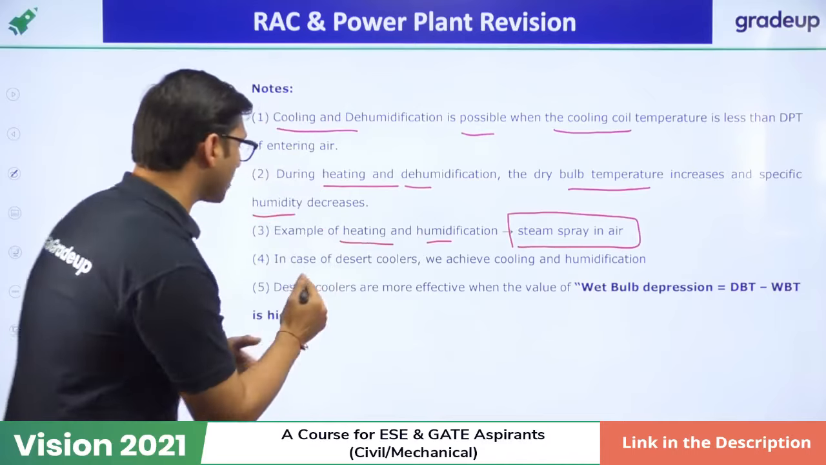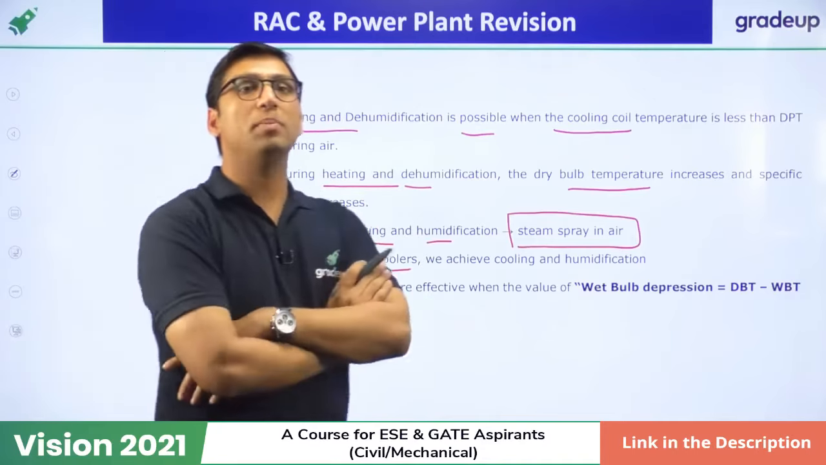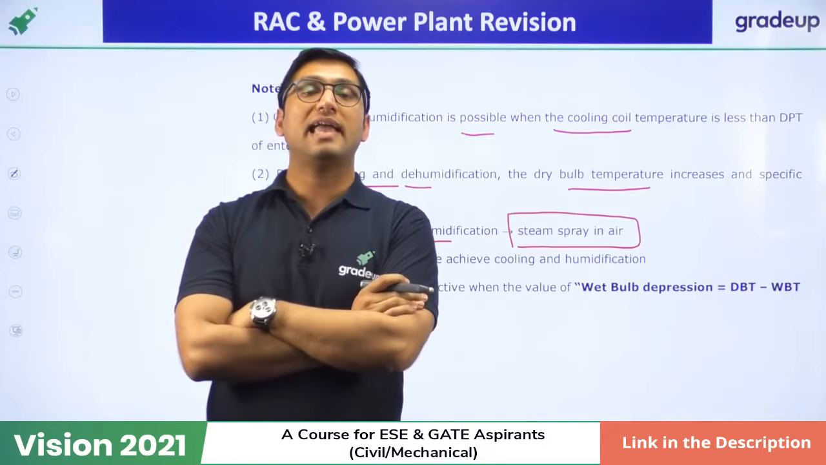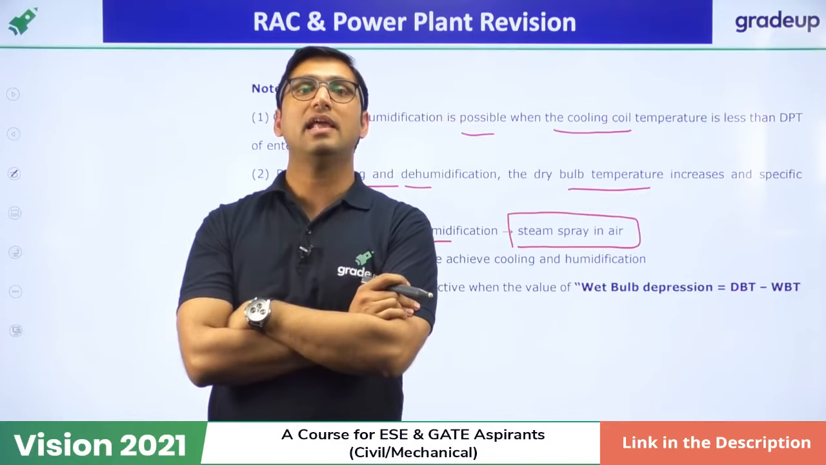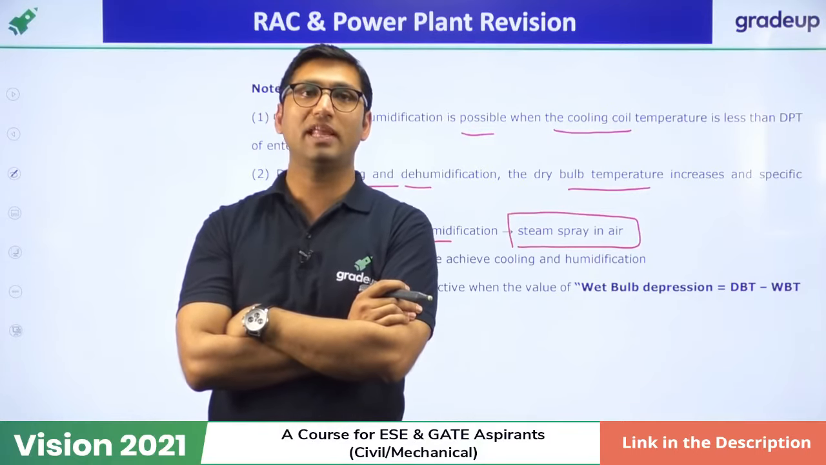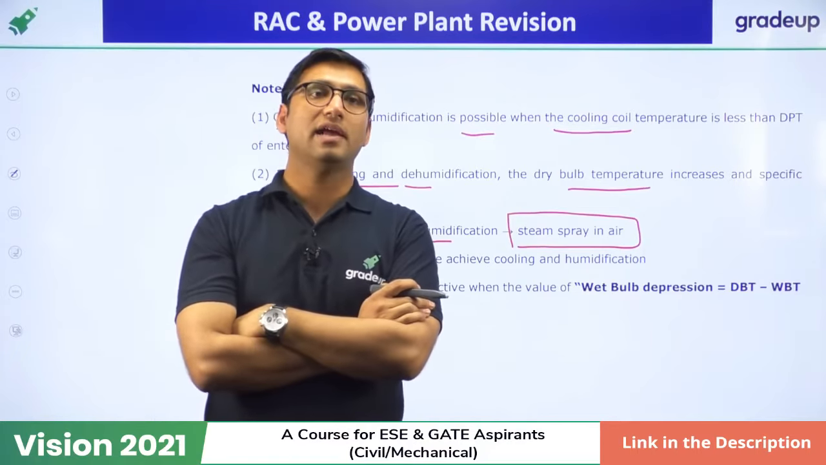And in the case of a desert cooler, we have cooling and humidification. And what happens in your air conditioner? In the air conditioner, we achieve cooling and dehumidification, both. In the desert cooler, we have cooling and humidification. And in the air conditioner, we achieve cooling and dehumidification.